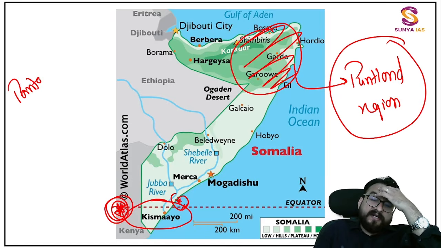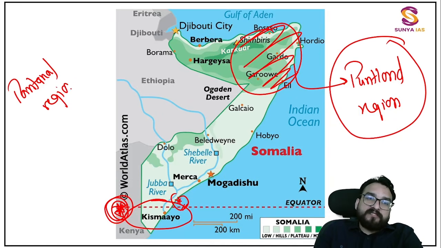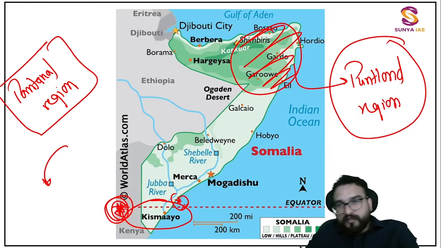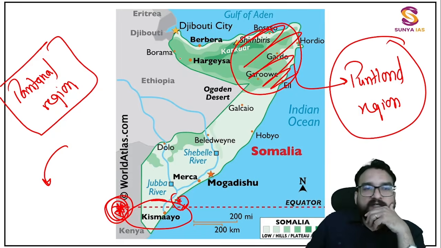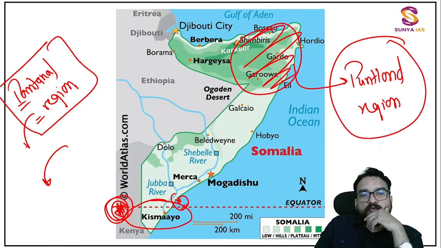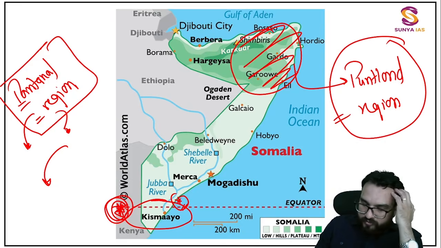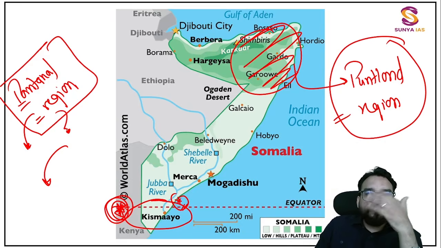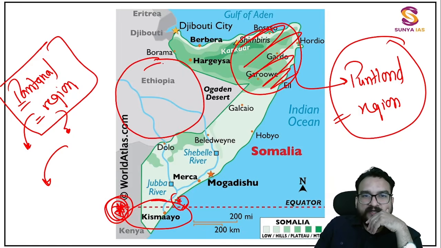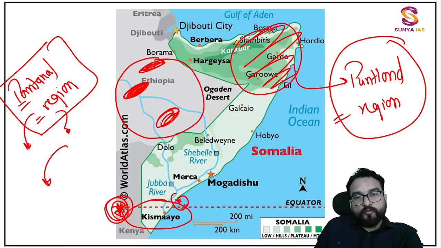Do you remember the Pantanal region? Similar sounding names in examination time just prior to your prelims, so just seeing the question, you might face confusion. Pantanal region. Comment it down, where have you seen the Pantanal region? Pantanal region, Puntland. For those who have no clue, see the comments. We studied it in South America. I hope you have not forgotten Ethiopia, that is Tigray, Amhara, and Oromia over here. And Kismayo you will remember, Puntland you will remember.